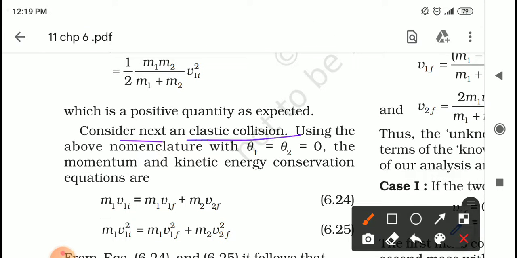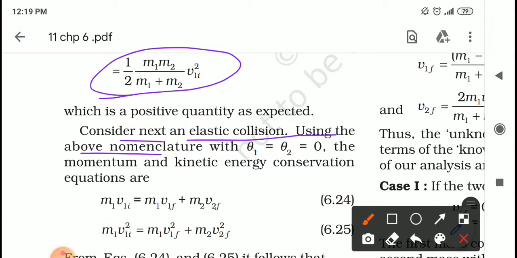Consider next an elastic collision. So now we are going to talk about elastic collision rather than inelastic collision. If someone asks you to discuss the completely inelastic collision, then you have to discuss up to this equation. Now we are going to talk about completely elastic collision.